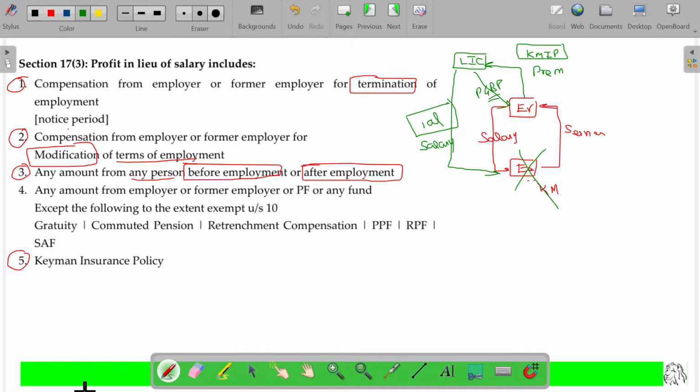The first weightage will be for salary at the inter level. The next is PGBP, and third will be capital gains. House property is the easiest chapter. Maybe I can complete it in 2 sessions. That's all for income from other sources. Just a recap of all these topics.